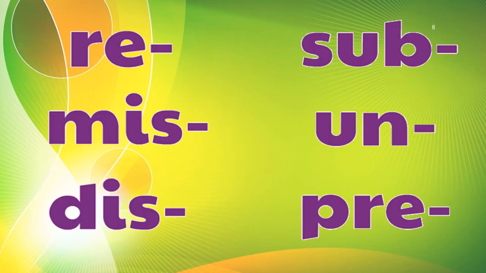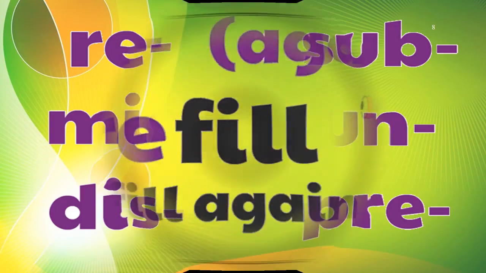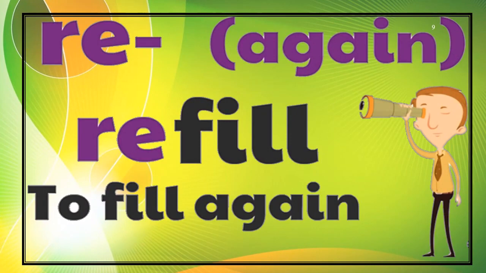We will begin with re. See here, re's meaning is again. Re means again. Now you can see the word in navy blue color, fill. What is that root word? Fill. And we have added re to that word, so it has become refill.